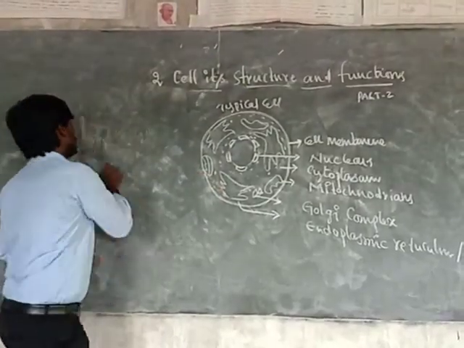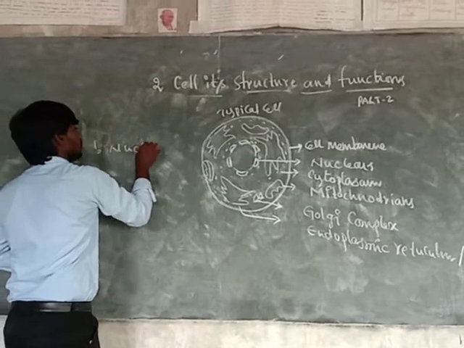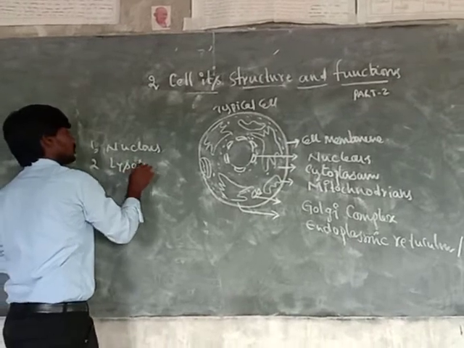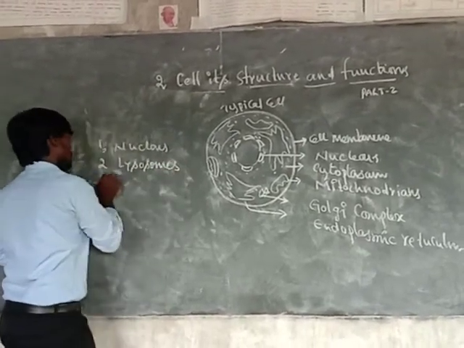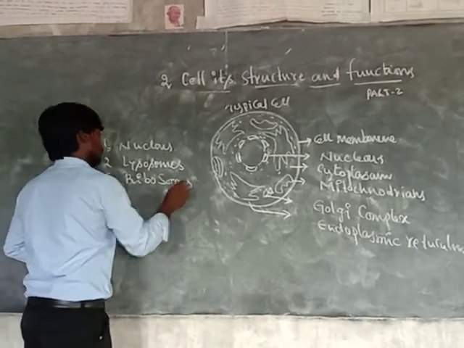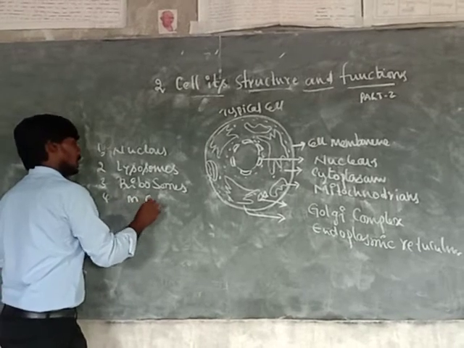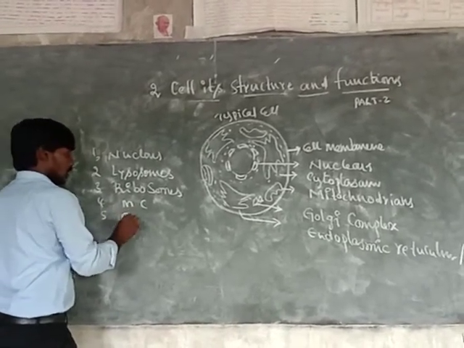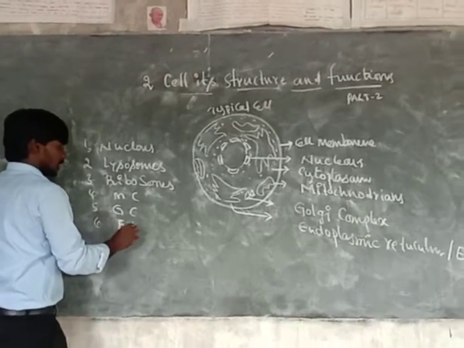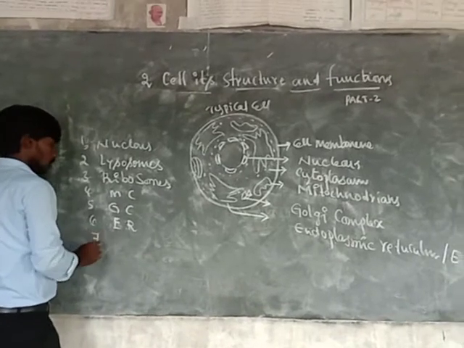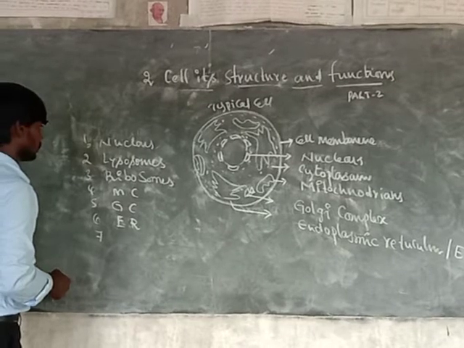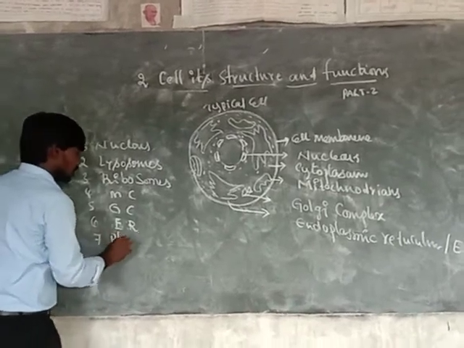Mainly the nucleus, lysosomes, ribosomes, mitochondria, Golgi complex, endoplasmic reticulum, and one more, plastids.